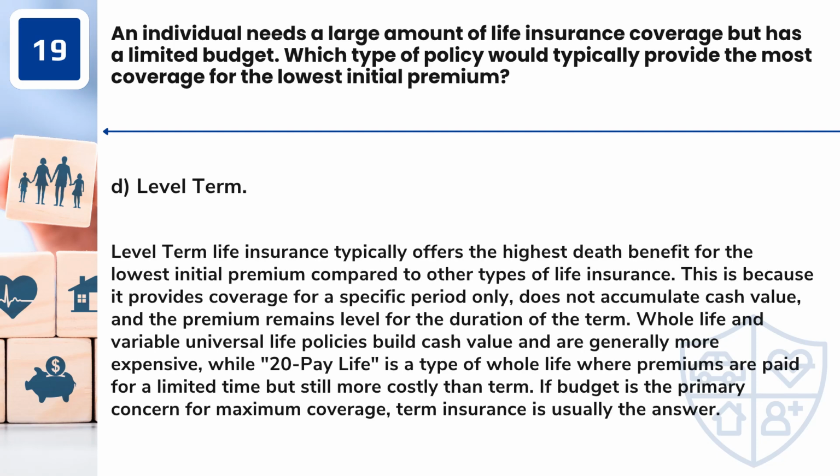Answer: D. Level term. Level term life insurance typically offers the highest death benefit for the lowest initial premium compared to other types of life insurance. This is because it provides coverage for a specific period only, does not accumulate cash value, and the premium remains level for the duration of the term. Whole life and variable universal life policies build cash value and are generally more expensive, while 20-pay life is a type of whole life where premiums are paid for a limited time but still more costly than term. If budget is the primary concern for maximum coverage, term insurance is usually the answer.